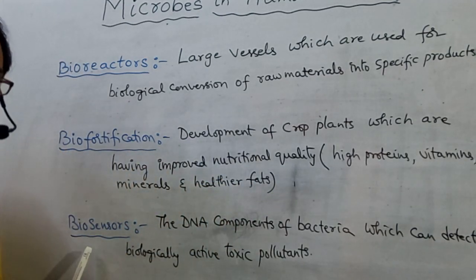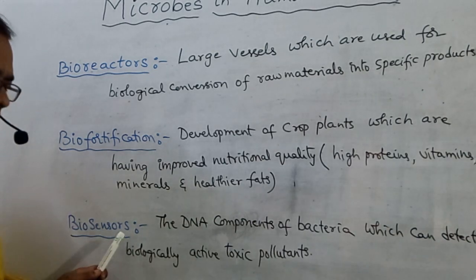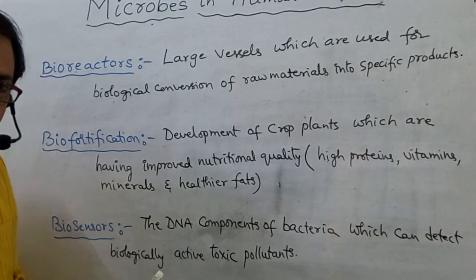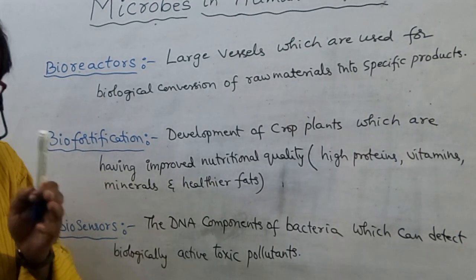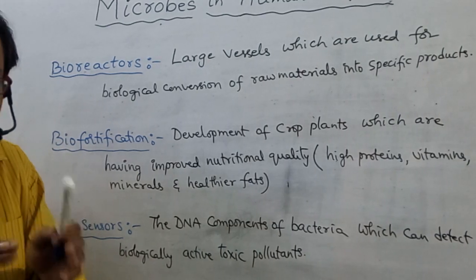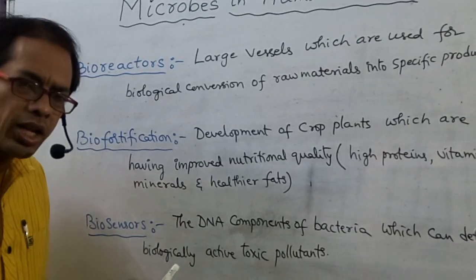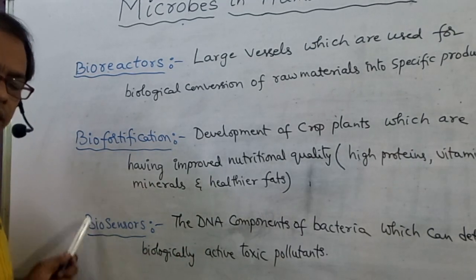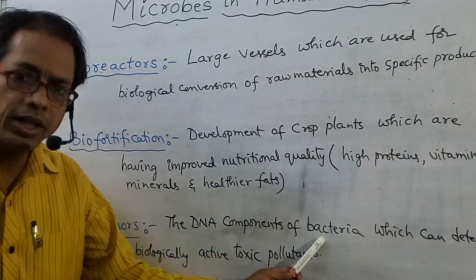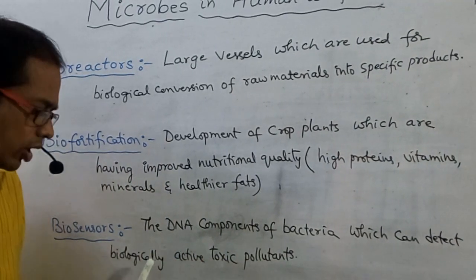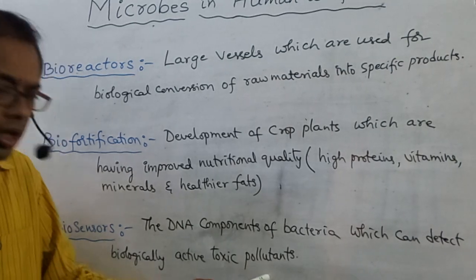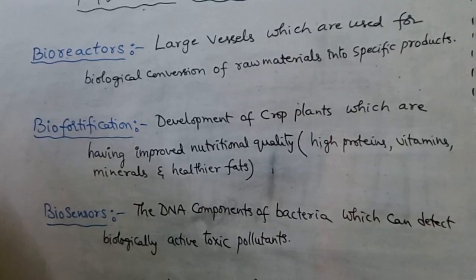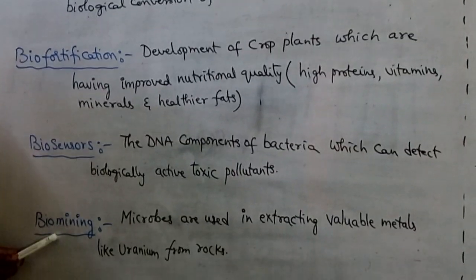Next, biosensors. Biosensors are the DNA components of bacteria which can detect biologically active toxic pollutants. So the DNA components of bacteria are useful to detect biologically active toxic pollutants. That is so called biosensors. The DNA components of bacteria which can detect biologically active toxic pollutants are called biosensors.